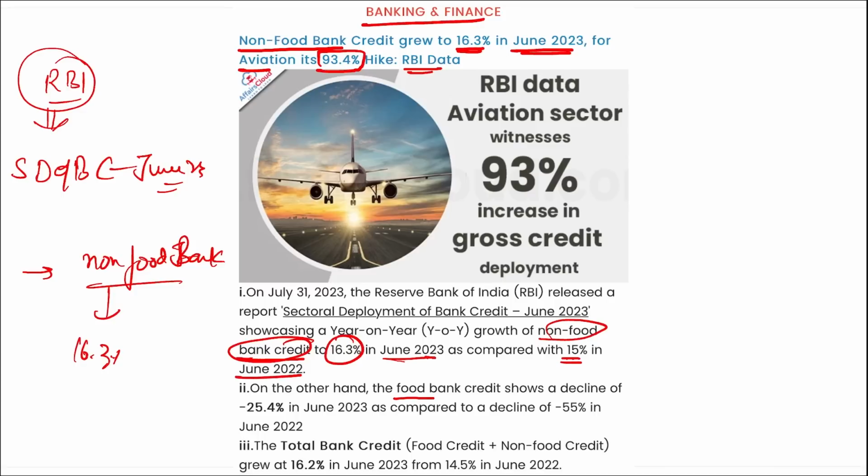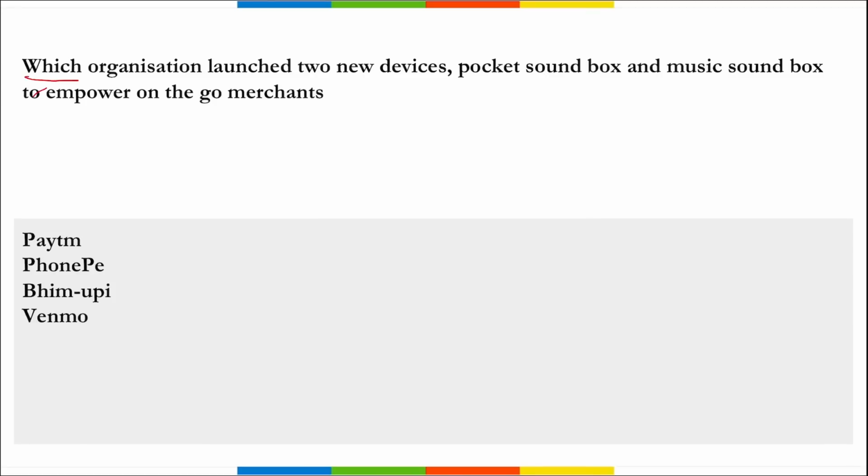On the other hand, the food bank credit shows a decline of minus 25.4% in June as compared to a decline of 55% in June 2022. Correct. The total bank credit of both food credit and non-food credit grew at 16.2% in June. That was 14.5% in June 2022. Correct. Next is which organization launched two new devices, that is pocket soundbox and music soundbox, to empower on the go merchants. It is your Paytm, correct?